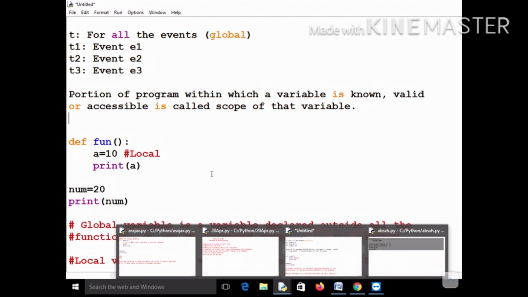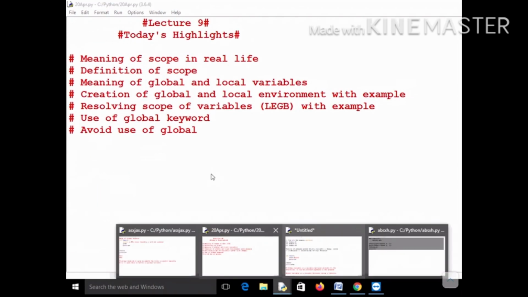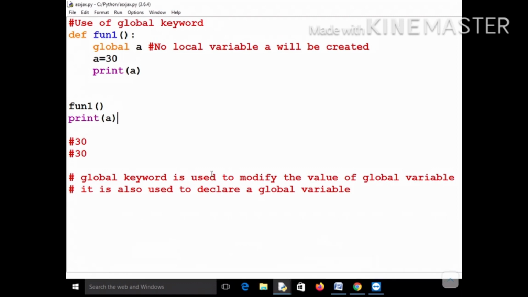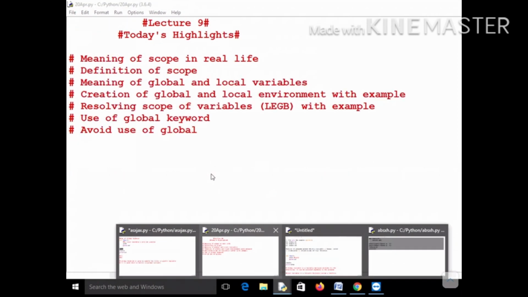Okay, so I defined the meaning of scope. I told you that the portion of the program in which a variable is known is called scope. For example, if I write A equal to 30 inside the function fun1, then this A is only known inside this function. And if I write it outside, then this A is your global variable, and it is known outside the function and inside fun1 also. So that was the definition of scope.